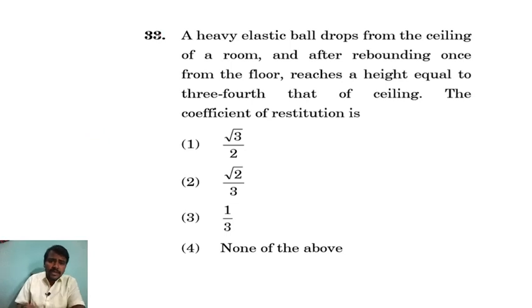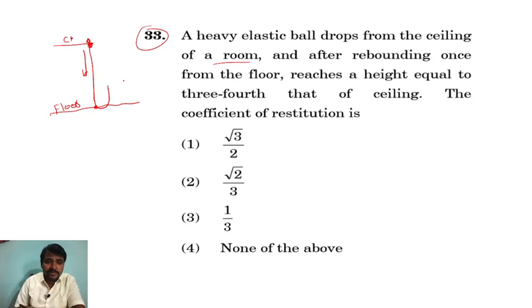Next question. A heavy elastic ball drops from the ceiling of a room. The ball drops from the ceiling of a room. After rebounding once from the floor, for example, this is the floor, the ball is dropped from here, and after hitting here it goes up again like this.